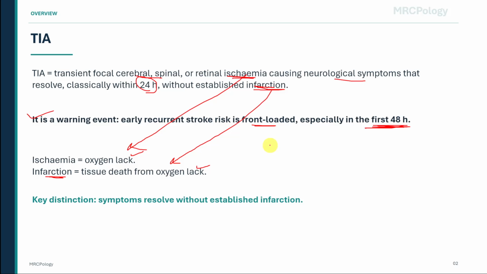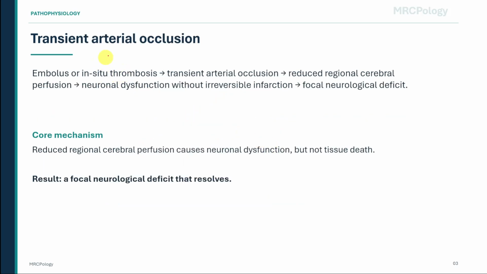Now let us understand the mechanism. Think of TIA in one simple arrow. Embolus or in situ thrombosis leads to transient arterial occlusion, which leads to reduced regional cerebral perfusion, which leads to neuronal dysfunction without irreversible infarction, and that produces a focal neurological deficit.